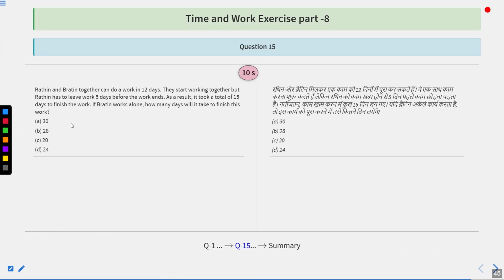Next. Rathin and Bratin together can do a work in 12 days. They start working together, but Rathin has to leave work 5 days before the work ends. As a result, it took a total of 15 days to finish the work. If Bratin works alone, how many days will it take to finish this work alone? Options are 30, 28, 20, or 24.